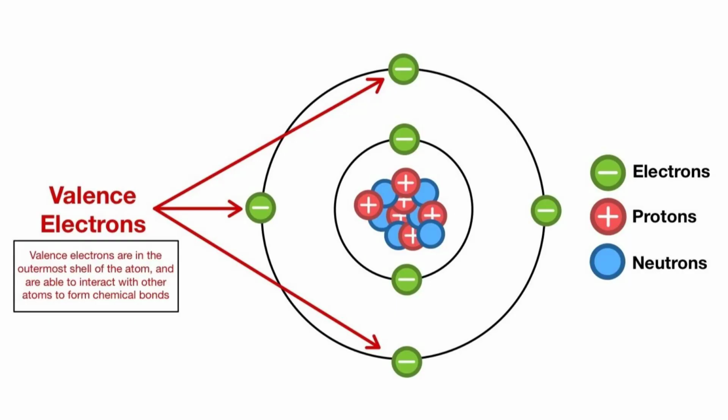So, what exactly are valence electrons? They are the electrons found in the outermost electron shell of an atom. Unlike the inner core electrons, which are tightly bound to the nucleus, valence electrons are relatively loosely held. This makes them readily available to be involved in chemical reactions, either through sharing or transferring. Their number and arrangement dictate an atom's chemical properties and its reactivity.